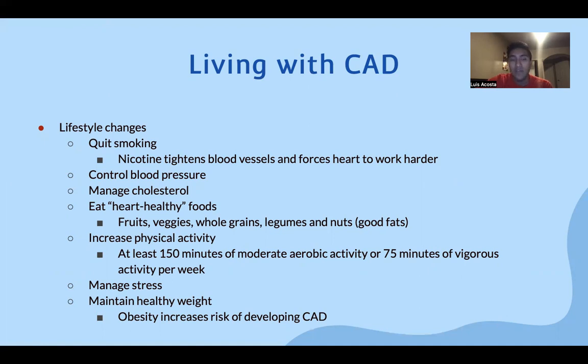Eating heart-healthy foods consisting of fruits, veggies, whole grains, and nuts. Increased physical activity as well: at least 150 minutes of moderate activity or 75 minutes of vigorous activity per week. If we divide this into 5 days a week, we have 30 minutes of moderate aerobic activity, which could just be walking or going for a light jog, depending on your physical activity levels. Managing stress and maintaining a healthy weight. Obesity increases the risk of developing CAD.